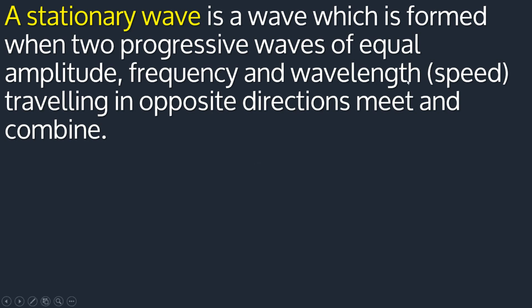Instead of frequency and wavelength, you can use speed.